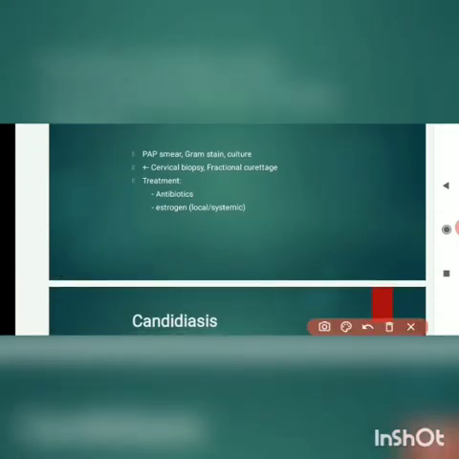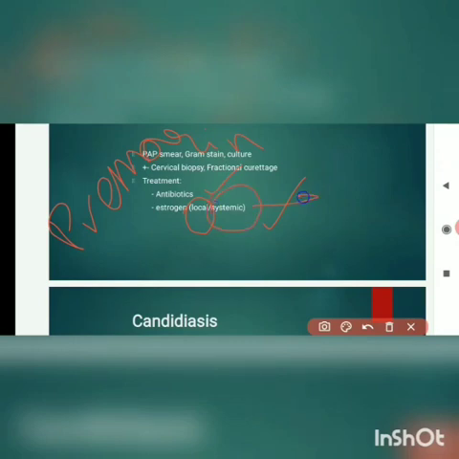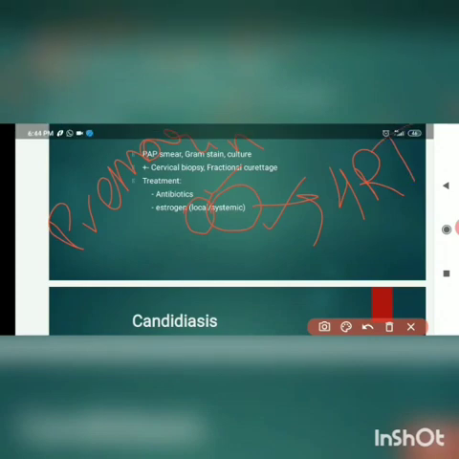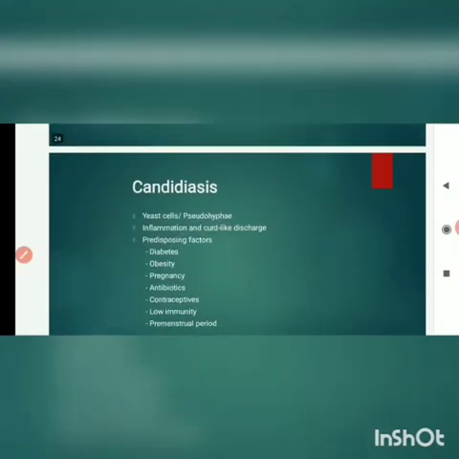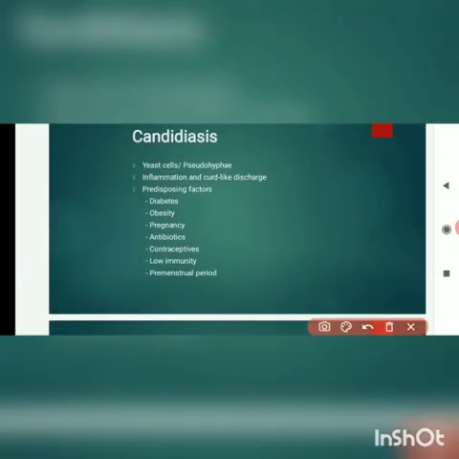So what should we do? The treatment is mainly, because we know bacterial invasion is there, to give antibiotics along with estrogen. Estrogen we can give locally, as Premarin cream, and systemically hormone replacement therapy is given. Hormone replacement therapy is now replaced by menopausal hormone therapy, the new term for hormone replacement therapy. Now candidiasis, as you all know, the other name for candidiasis is moniliasis.